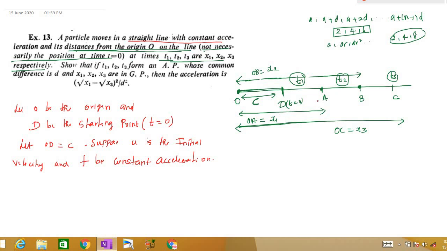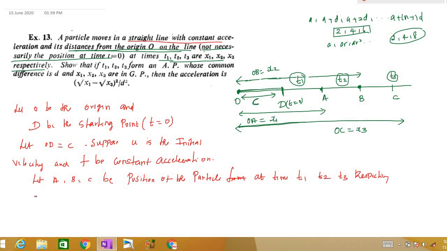Let A, B, C be the position of the particle at time t1, t2, t3 respectively, and let OA be equal to x1, OB equal to x2, OC equal to x3, right? That is what I have said here.